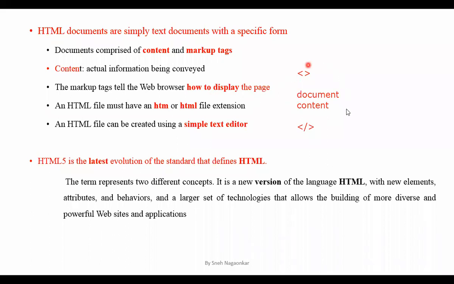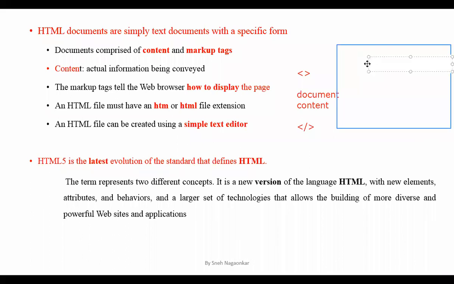So what structure you want to display on the page is decided by tags. Whatever structure of the document has to be displayed on the screen: what color of the text, what size of the text, where you want to display the text on the web browser, at the center or at the left side. Suppose this is your web browser like Google, and I want to display some content in the web browser.